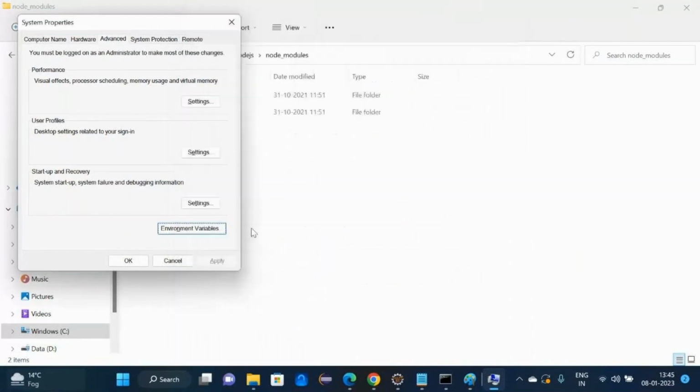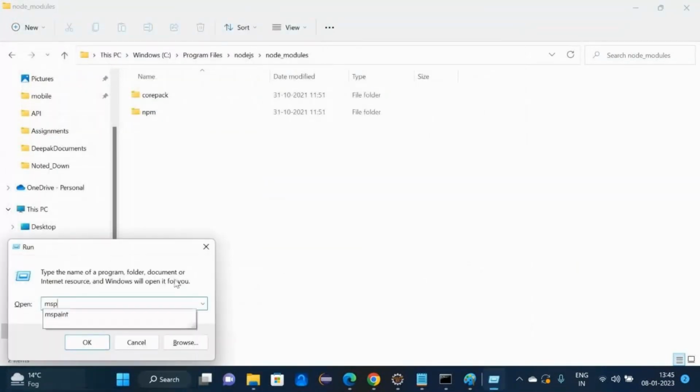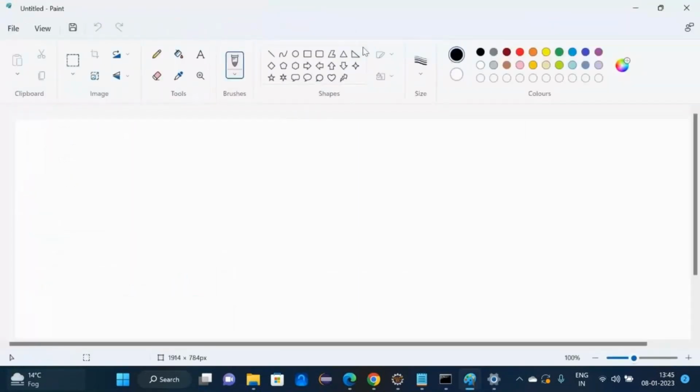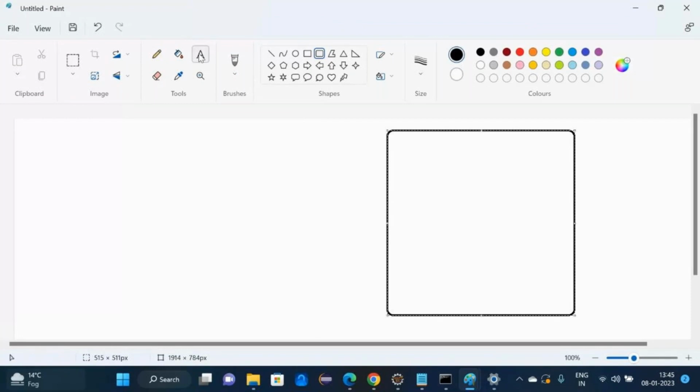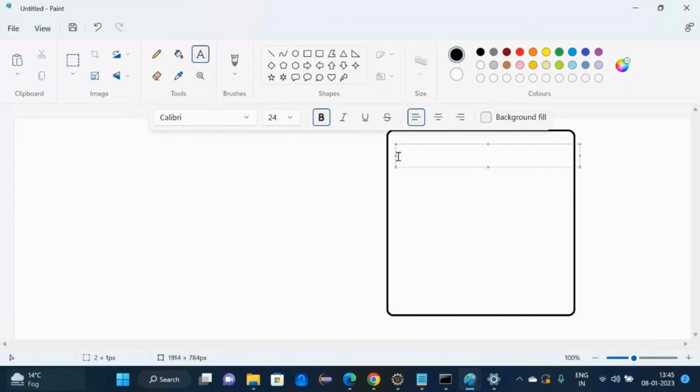Now on the command prompt, we will run the command npm hyphen version. How will this command execute on CMD?